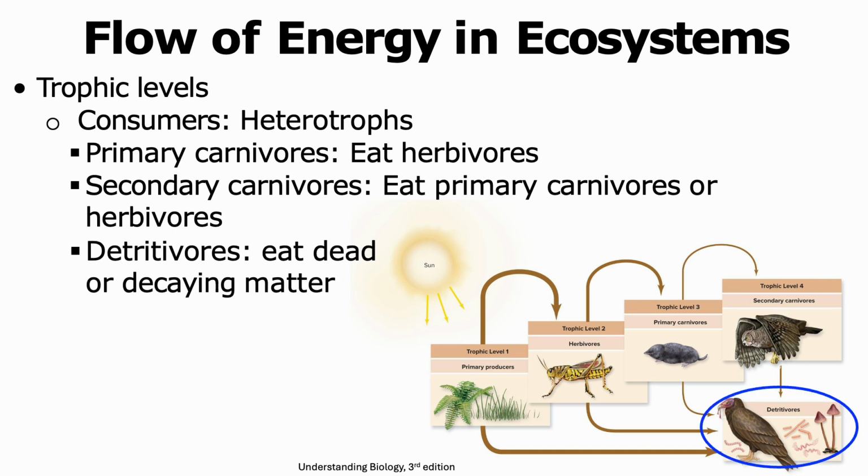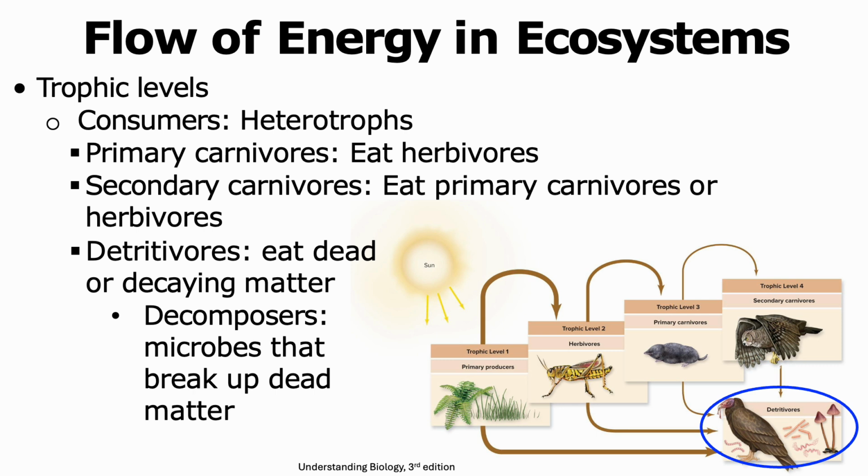The next group are the detritivores. These are organisms that eat dead or decaying matter. Detritivores include animals, including vultures, but they can also include microbes that break up the dead matter. Such microbes are also called decomposers.